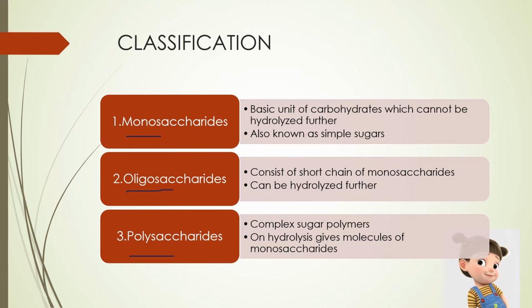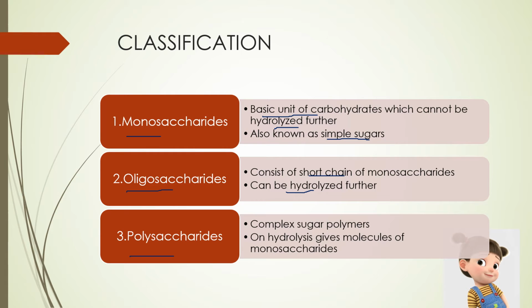Monosaccharides are also termed simple sugars. They are the fundamental unit of carbohydrates which cannot be hydrolyzed further. Example, glucose. Oligosaccharides are sugar polymers consisting of a short chain of monosaccharides linked together by a glycosidic bond. They can be hydrolyzed further, example like sucrose.